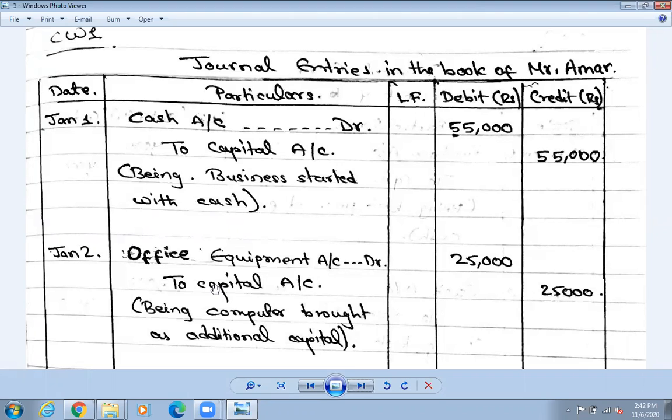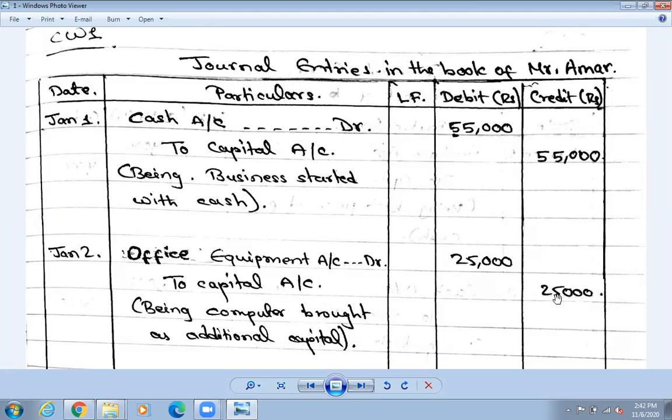Office equipment account, dot dot dot Dr. In the debit we must always write 'To' dot dot dot Dr. Okay, so how much was the cost of that computer? 25,000 was the cost of the computer. And what is the credit over here? He has invested, that means investment is called capital. So, To capital account.